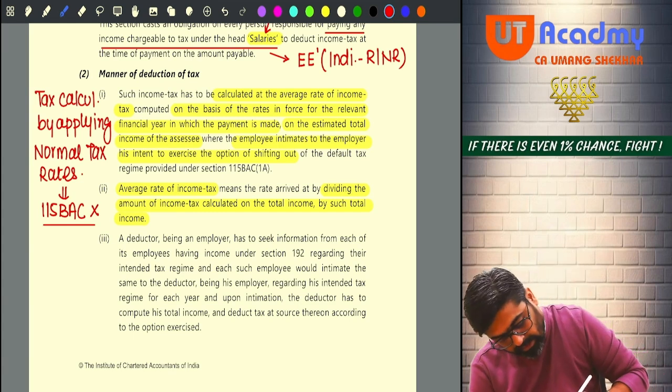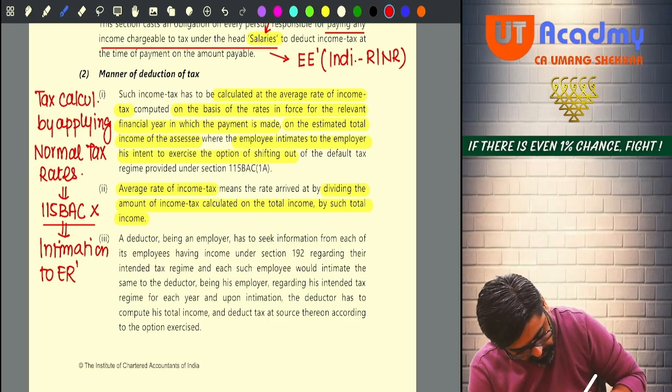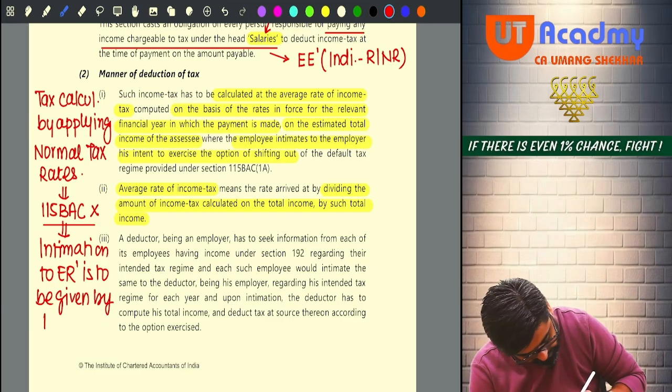But for this, intimation to the employer is to be given by the employee.